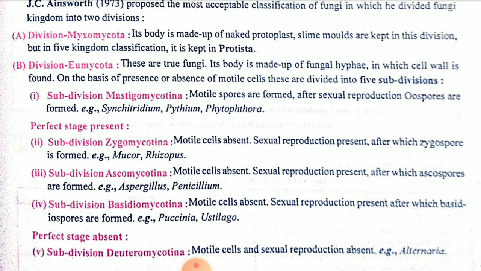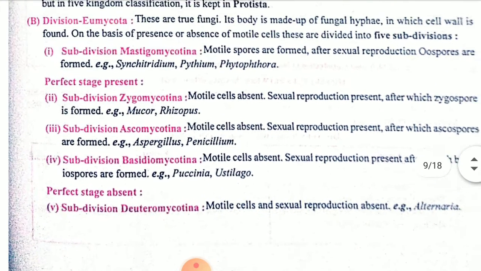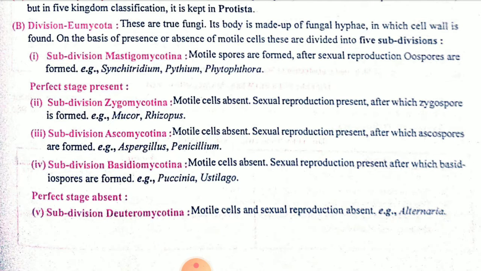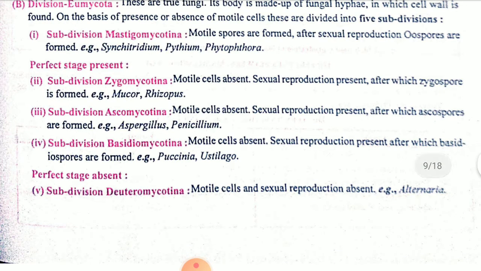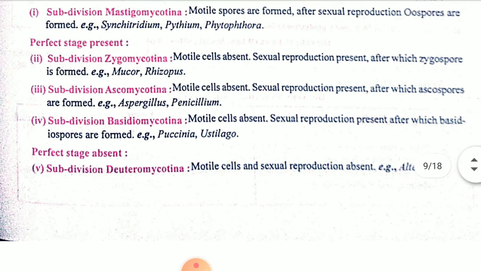They also show presence or absence of motile cells, meaning they can move or they can't move. It has one subdivision known as Mastigomycotina, which is motile, meaning it can move. Then perfect stage present: the Zygomycotina subdivision, and Ascomycotina and Basidiomycotina, the other subdivisions. In these the perfect stage is present.